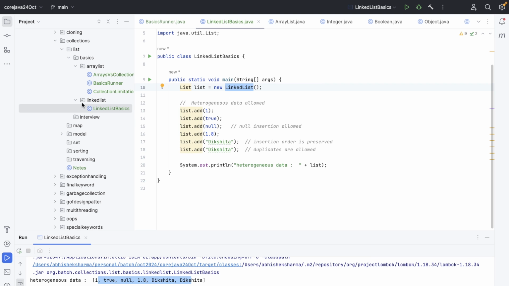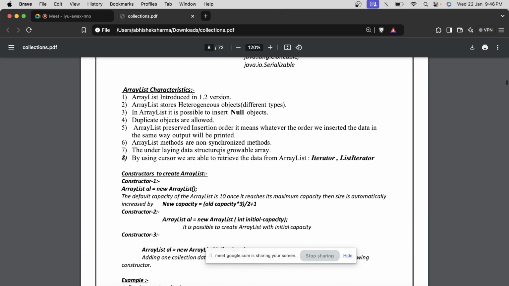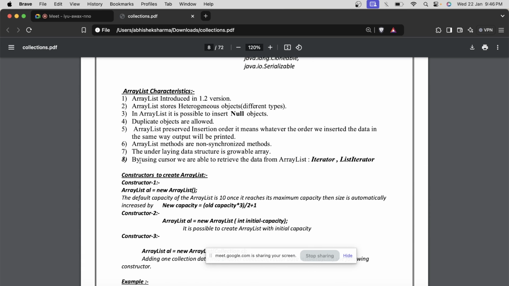All right, now the properties that are different. With the array, the very basic data structure array that you already know, it will have some global array. Null allowed, duplicates allowed, these are common. We inserted data in the same way, and it will print it. Cool.